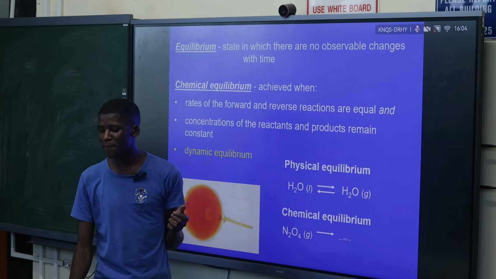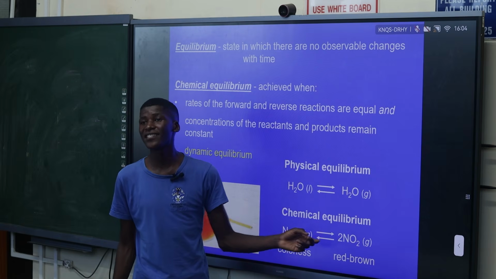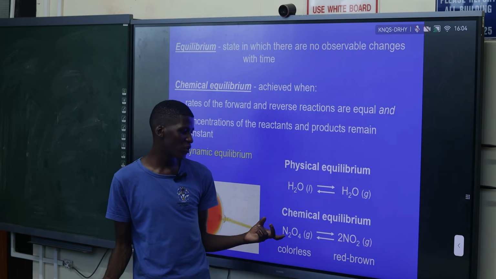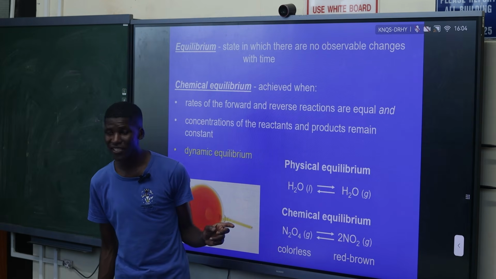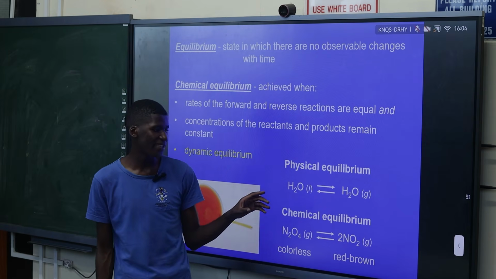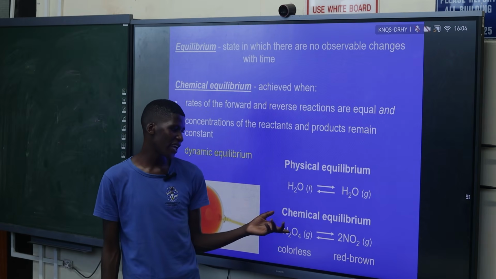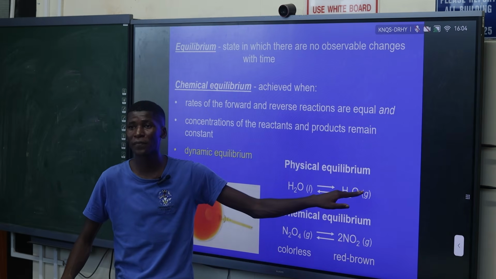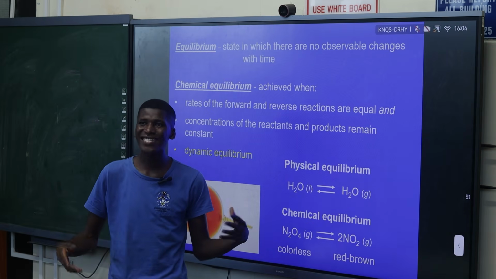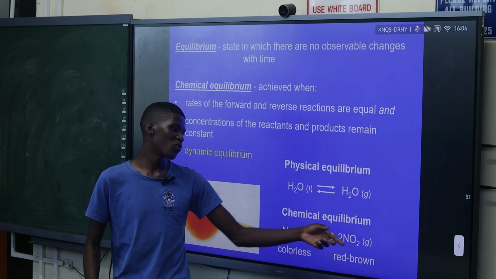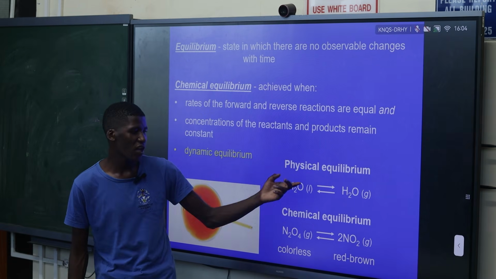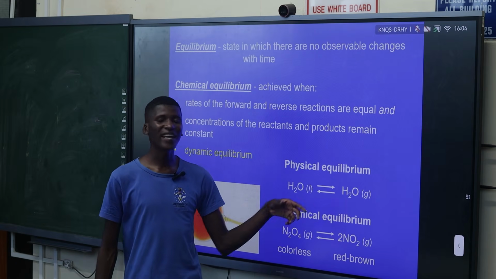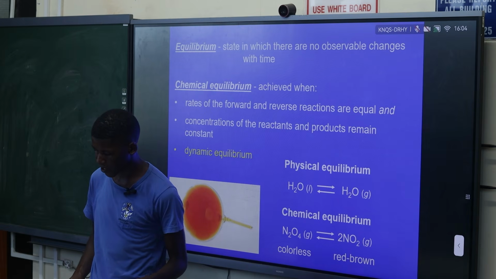Then in chemical equilibrium, there is no necessary change in the state of matter. And in chemical equilibrium, when we are doing a constant, we are going to look at only gases, because the concentration of liquid and other substances remain constant. So we only look at the gaseous equilibrium. In physical equilibrium, there is a change in the state of matter. But during a chemical equilibrium, it can be from gas to gas. This is N2O4 forming nitrogen dioxide. So this is still a gas forming another gas. So that is known as a chemical equilibrium.